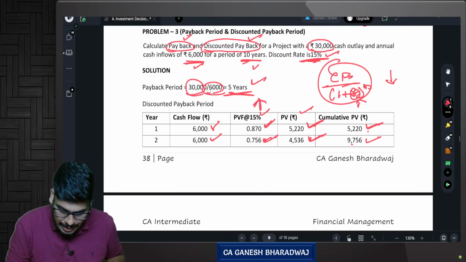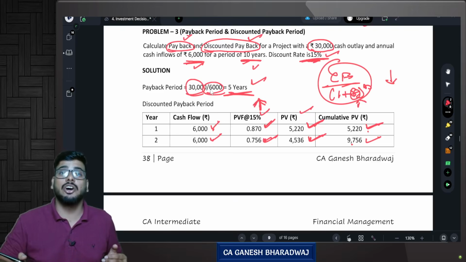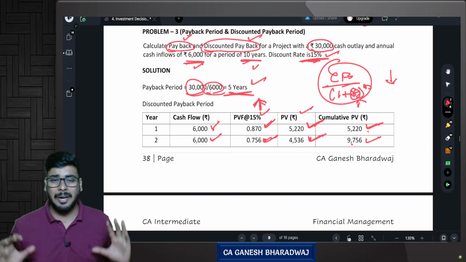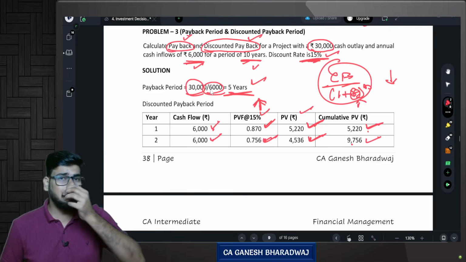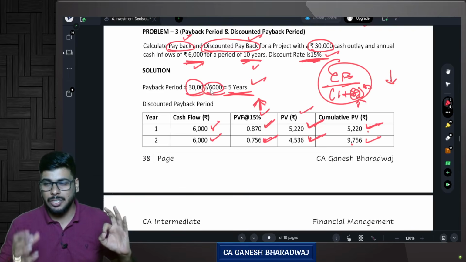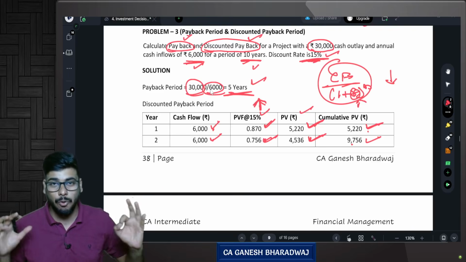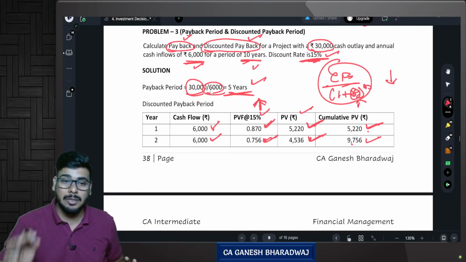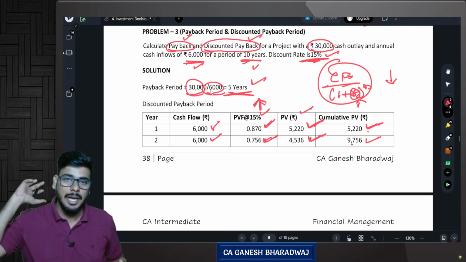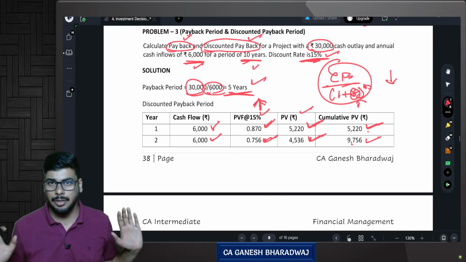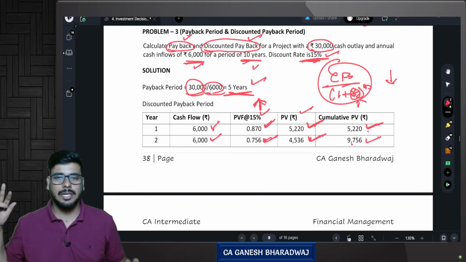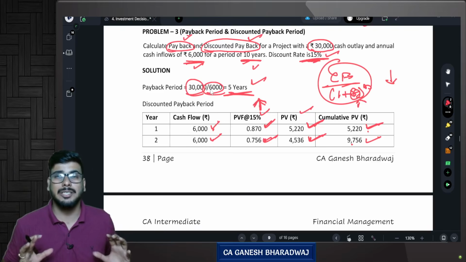So when there is an increase in the discount rate, your discounted payback period will be more. Are you clear with this? This is what they are saying here. But just understand that payback period means what? The time it takes to recover my entire cash outflow. What do you mean by discounted payback period? The time that my discounted cash flows take to recover my entire cash outflow. Are you clear with this? That is, the first one does not consider time value of money, the second one considers time value of money, and both the methods you will go for.